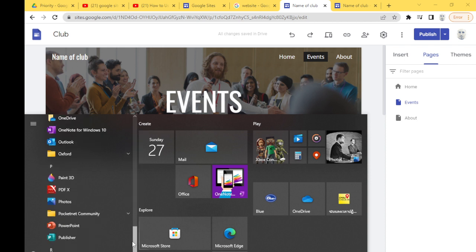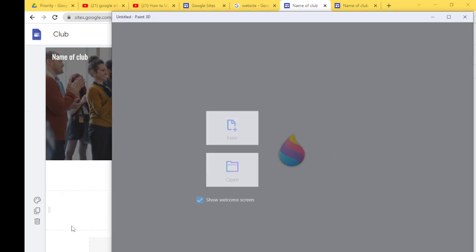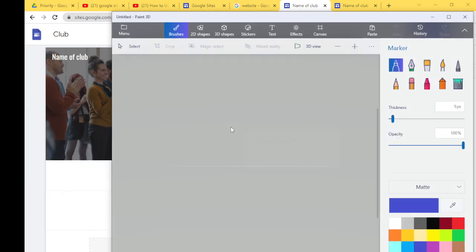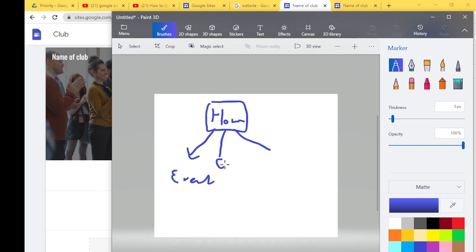Okay, just a second. I will use Paint. You need to think how your website will work. For example, this is your home page, Home. And then from Home, you can have three things: Events, About, and Home.